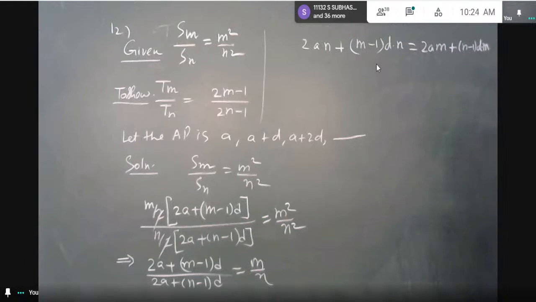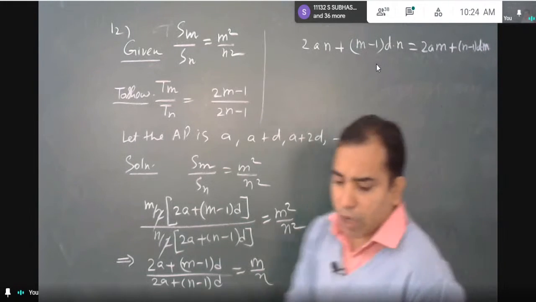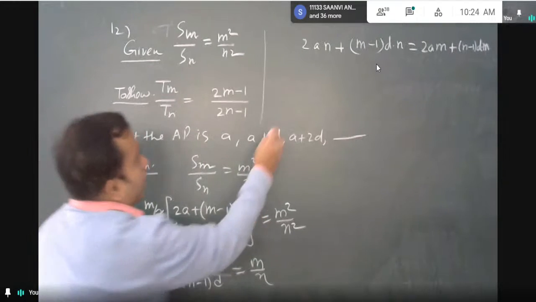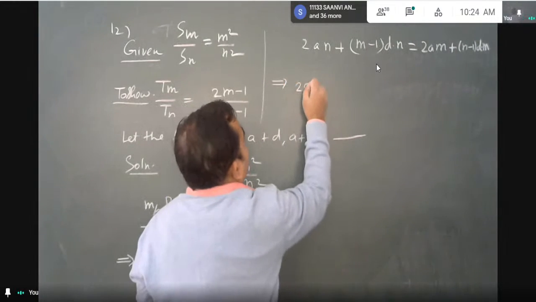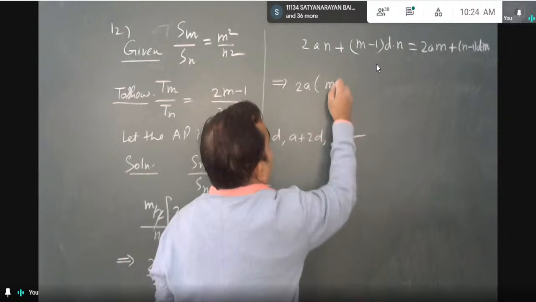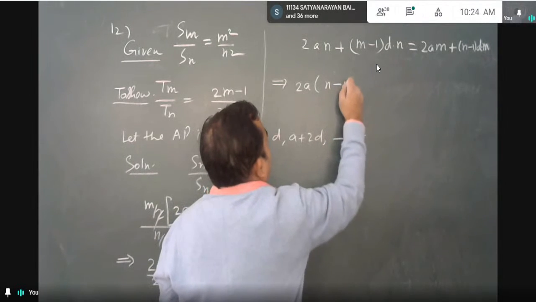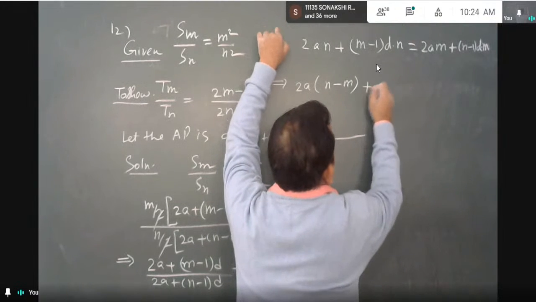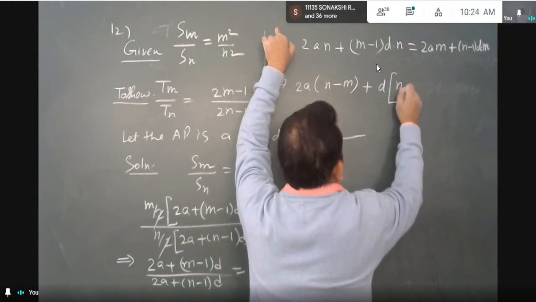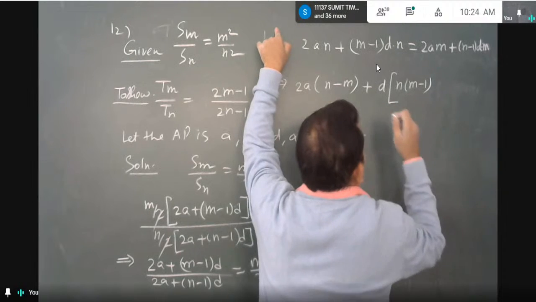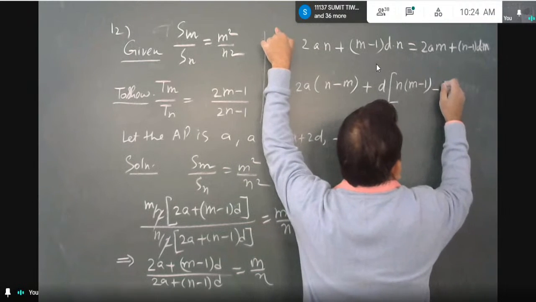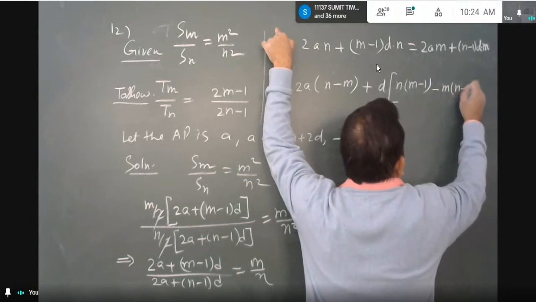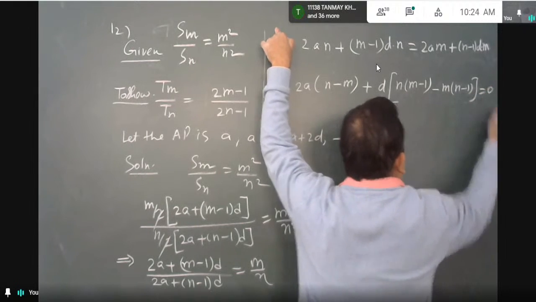Now let us take common. 2a is common, and here I get n minus m; d is common, and we get n into m minus 1 minus m into n minus 1 equal to 0.